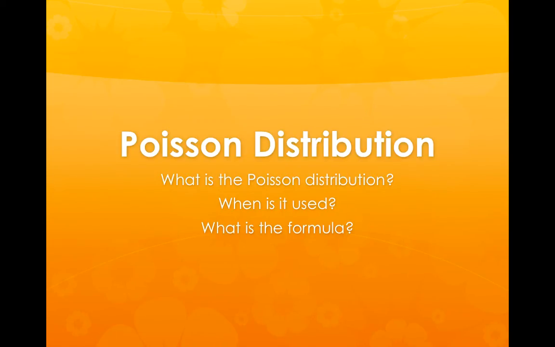In this video, we're going to look at another type of discrete random variable distribution, and this one's called the Poisson distribution. So unlike the binomial distribution, there are different conditions under which we would choose this distribution instead, but they're actually very similar to each other.